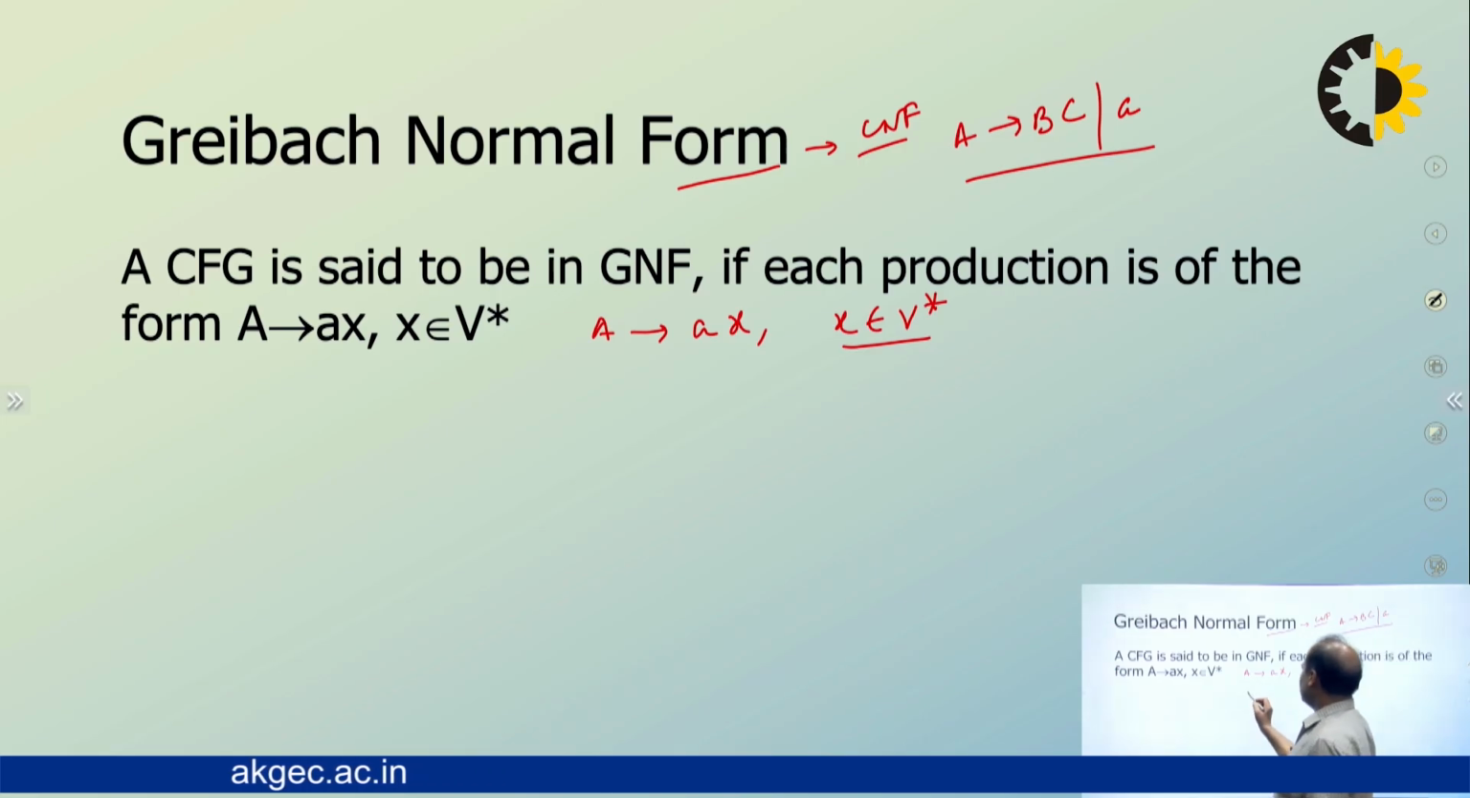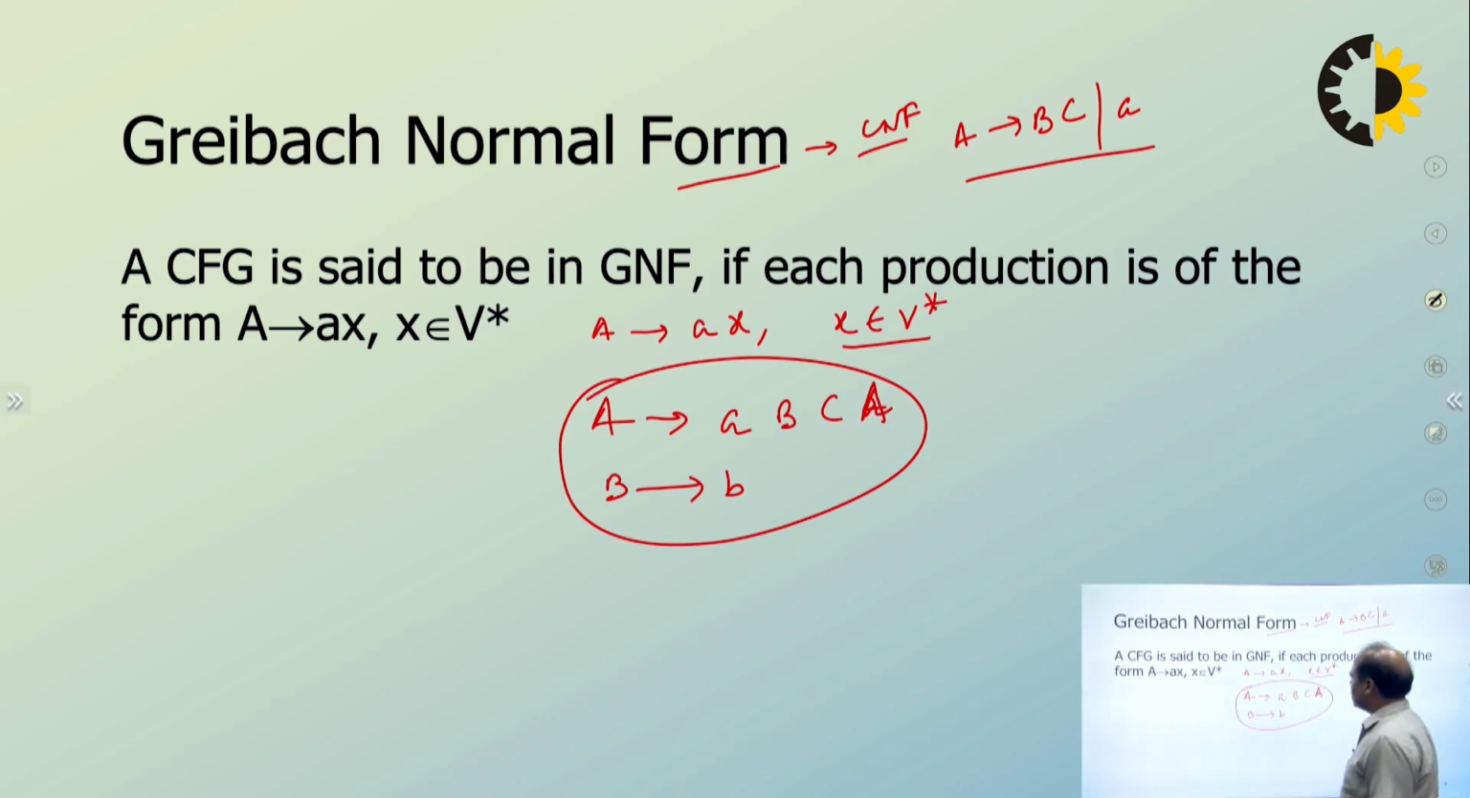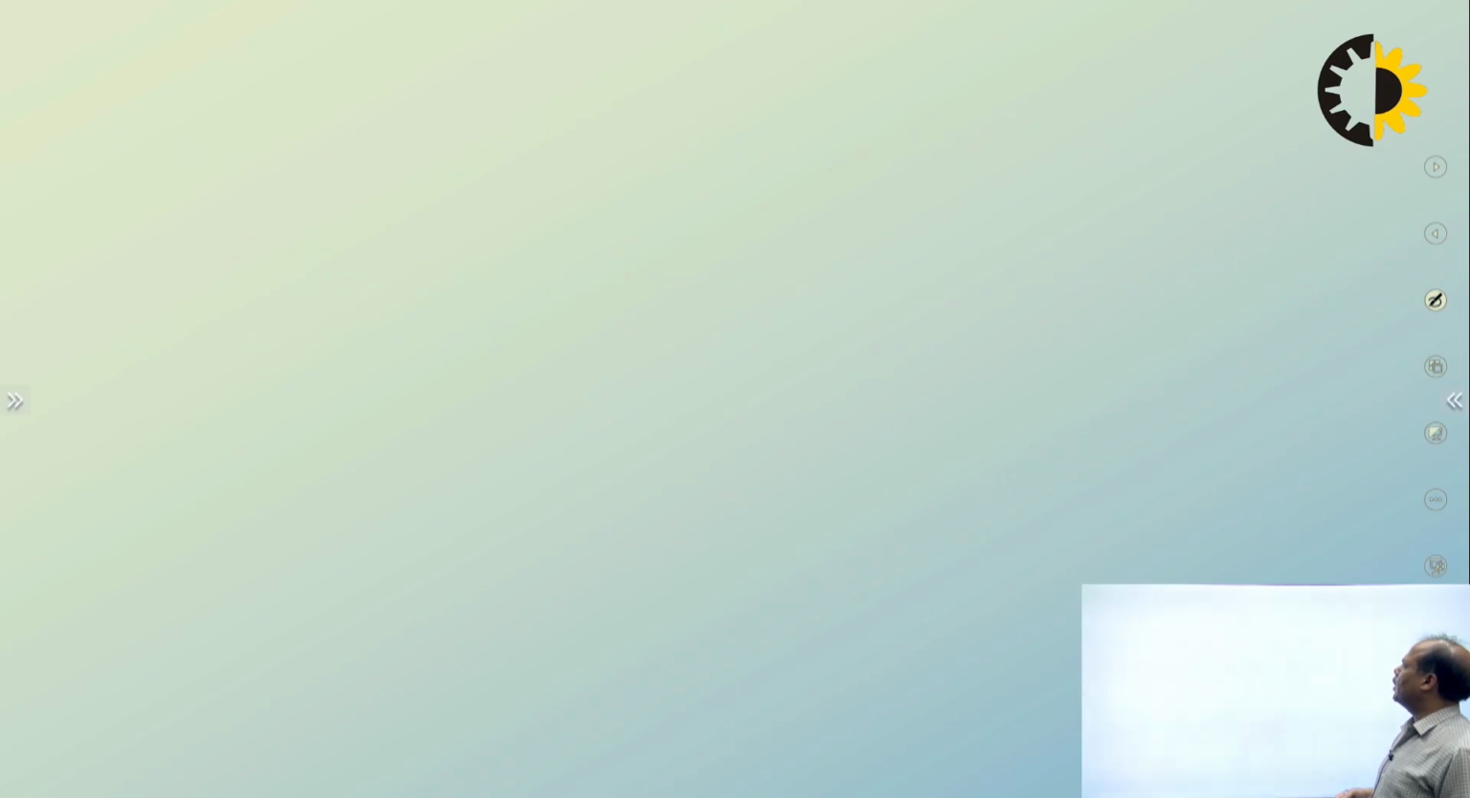For example, if somebody asks whether this grammar is in GNF or not: A goes to small a capital A, yes, right? And B goes to small b. Yes, this is in Greibach normal form. Look at here, a small letter followed by a sequence of non-terminals, or a single terminal. Yes, this is correct. That grammar is in GNF. So, how to check whether a grammar is in GNF or not, right?